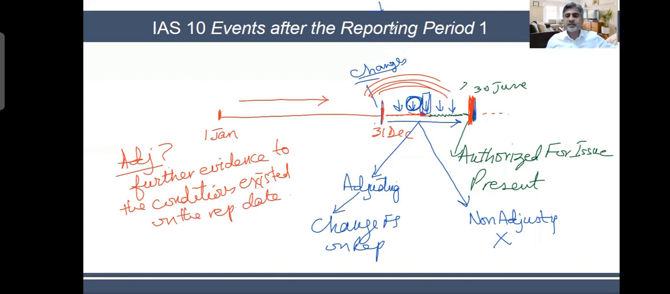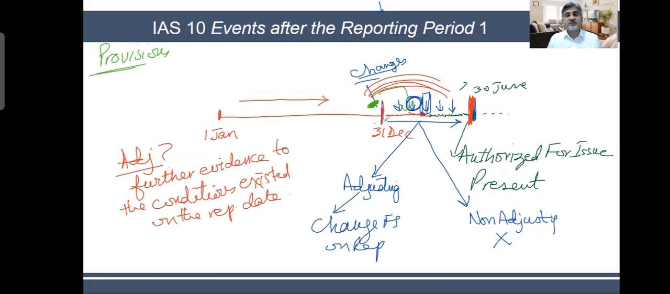It is possible that on this reporting date, there might be some event, some transaction, and then you get some additional information about this transaction. I'll give you a very simple example of adjusting events, starting with provisions. This is our last topic, which we just did. Provisions are a beautiful example of adjusting events.